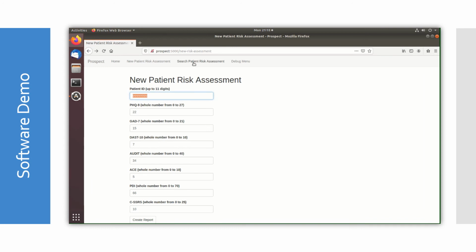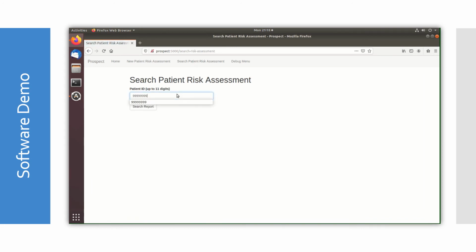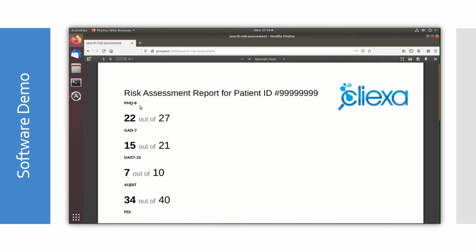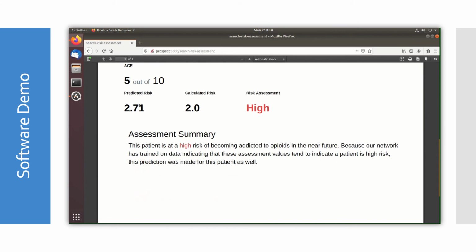I can also search for this patient using their unique identifier. From here, I can bring up their previously generated report. As you can see, this is the same report from before.